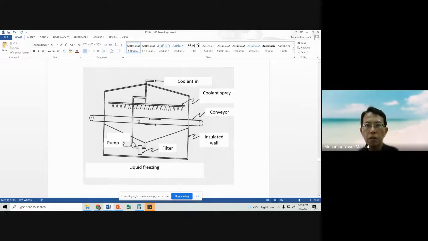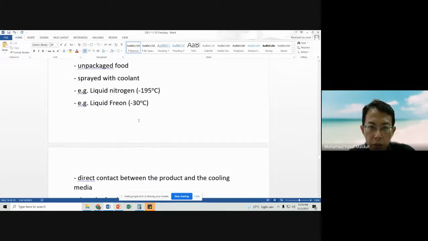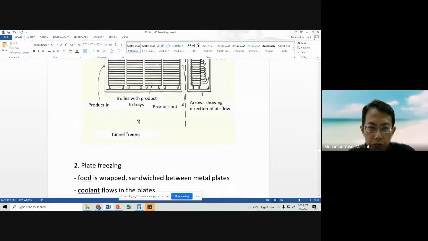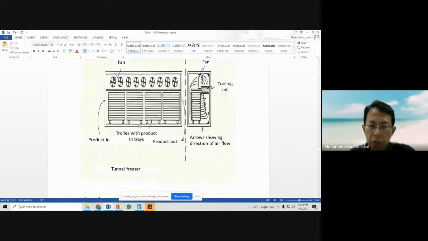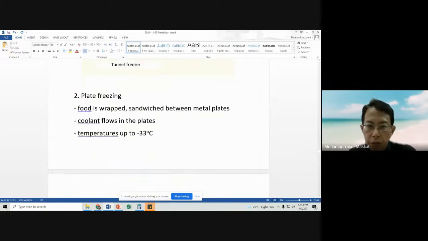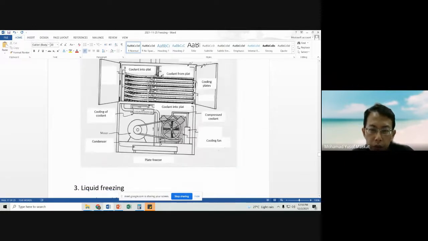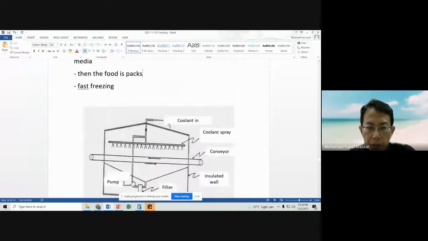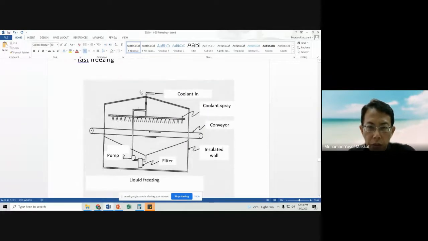Another one is blast freezers, tunnel freezers or blast freezers. This one is less used in Malaysia, maybe in certain specific industries. You can see that this is the liquid coolant, liquid nitrogen or liquid carbon dioxide.